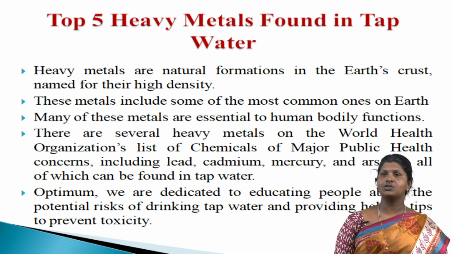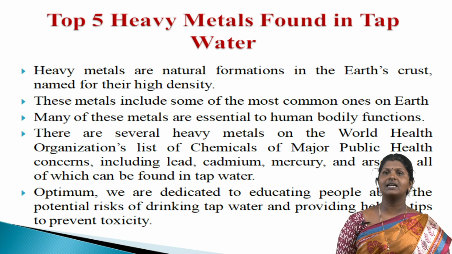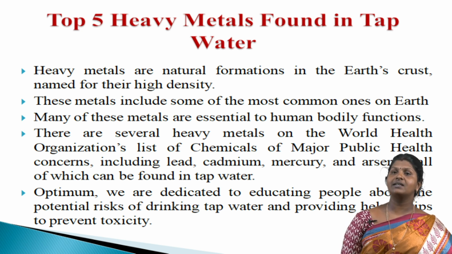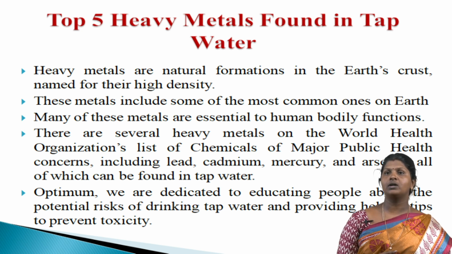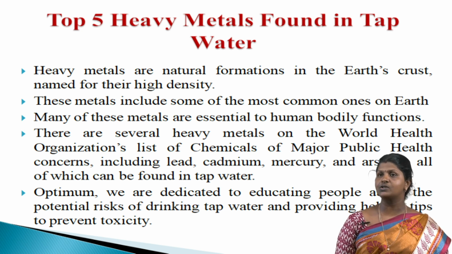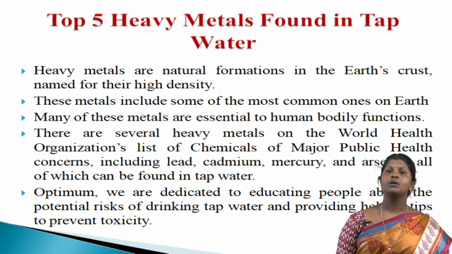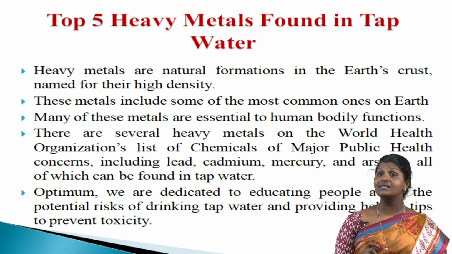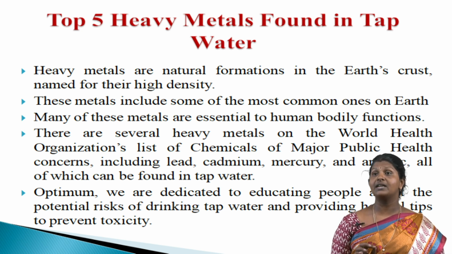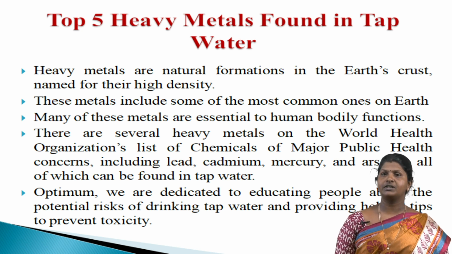Heavy metals are natural formations in the earth's crust, named for their high density. These metals include some of the most common ones on earth, such as tin, gold, copper and silver, which are widely used in agriculture and manufacturing. Many of these metals are essential to human body function, but in large doses it can cause serious toxicity, especially in children and developing fetuses.